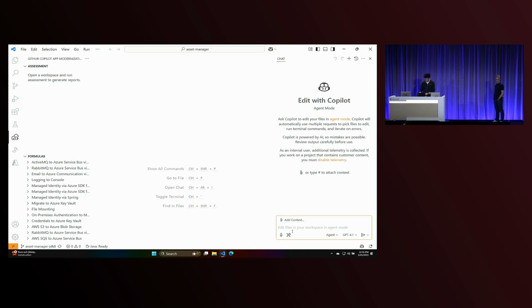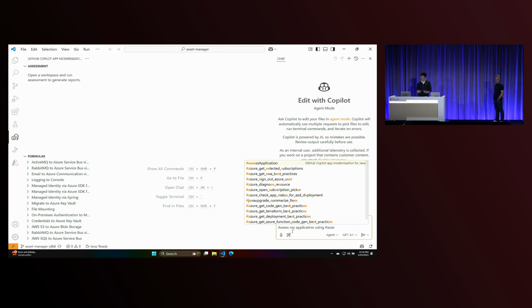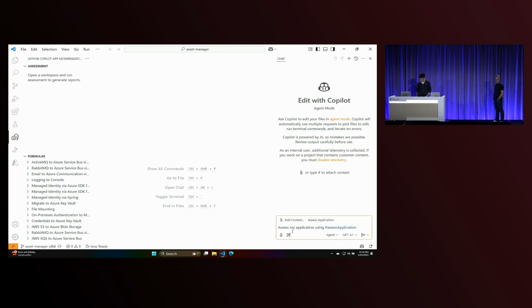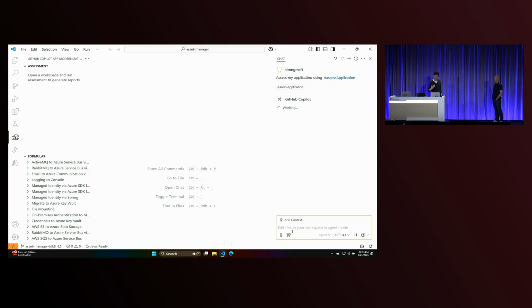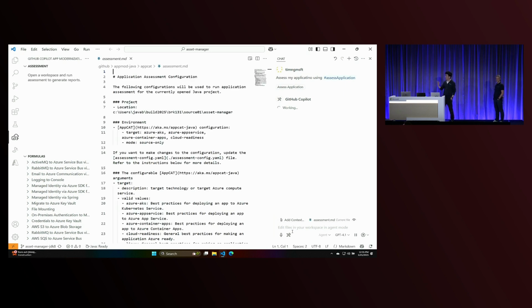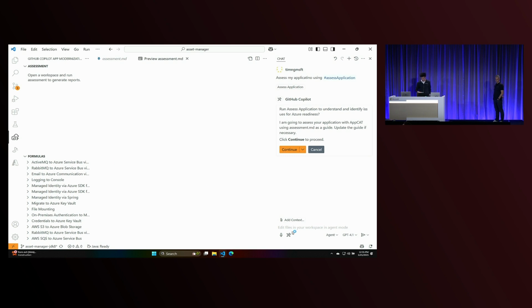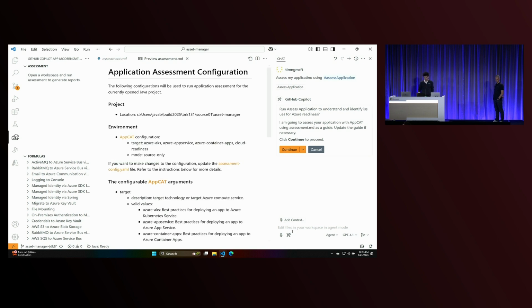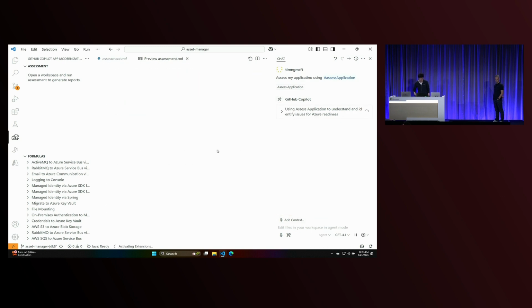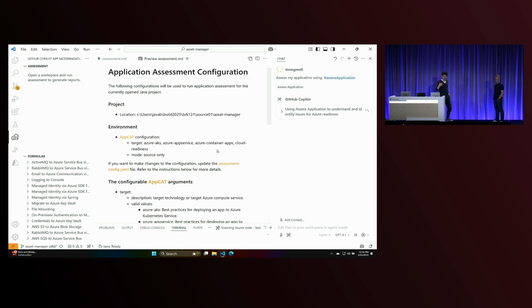It's pretty straightforward. I'm going to tell Copilot to assess my application using, and here when you do that, you get the autocomplete, using my tool. And so what this is going to do is tell Copilot to do an assessment of this application. It's going to ask me for some confirmation of configuration, and I can just accept the defaults. And now Copilot's going to do an assessment.